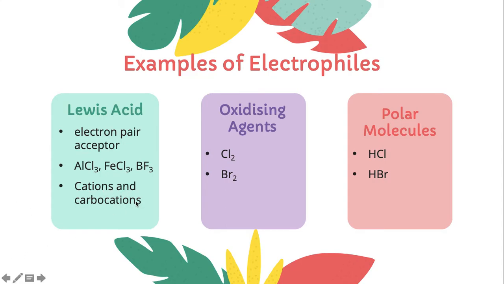Cations and carbocations, these two are electrophiles, because a cation is positively charged, a carbocation is positively charged. Oxidizing agents Cl2, Br2 are examples of electrophile. Polar molecules HCl, HBr: the H part can be electrophile. Delta plus, the H part.